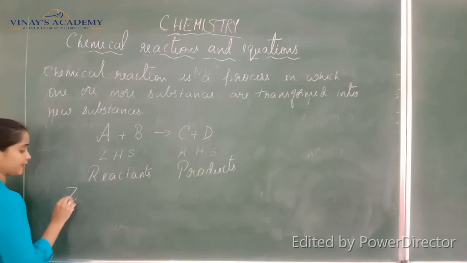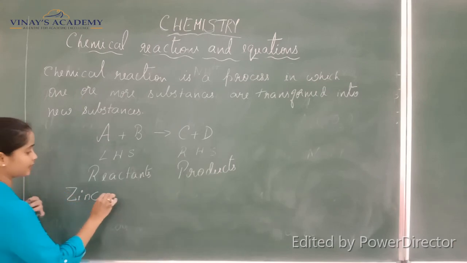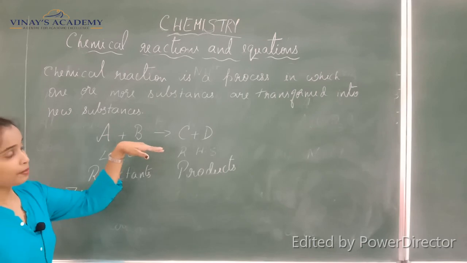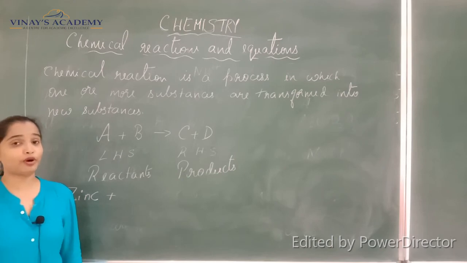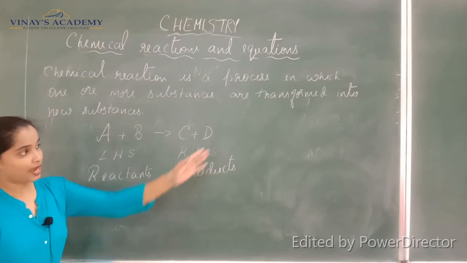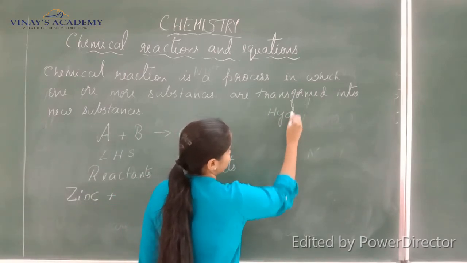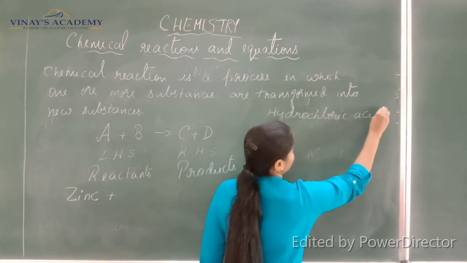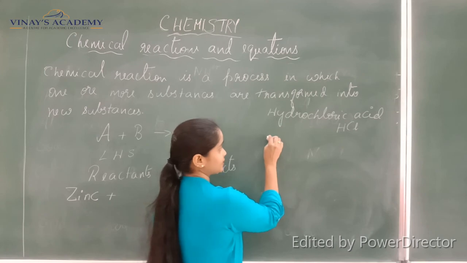Let me take zinc. Now here zinc is also a metal. So let me take zinc and let me react it with sulfuric acid, or you say hydrochloric acid. Just as I made you recall some of the formulas, in the same manner, you must also be thorough about the formulas of certain acids as well. I will write over here, you can make a note of it. Hydrochloric acid is written as HCl.